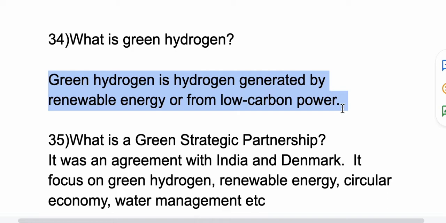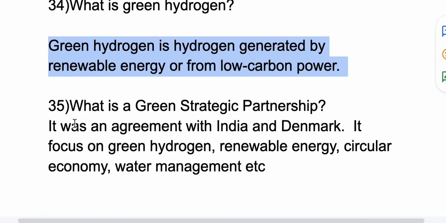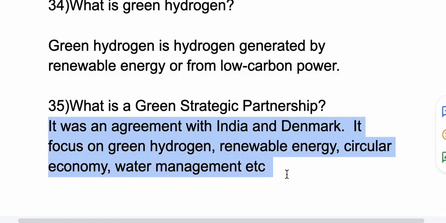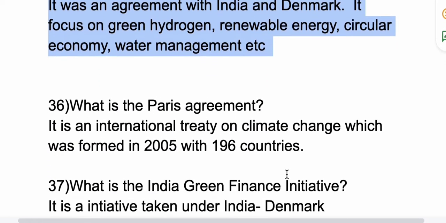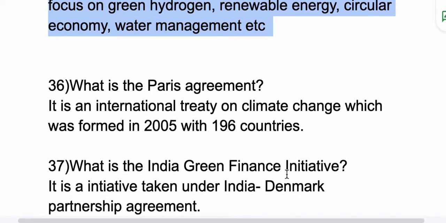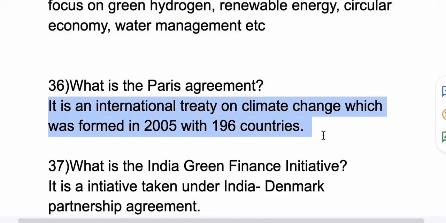35th question, what is the green strategic partnership? So it is an agreement with India and Denmark. It focuses on green hydrogen, renewable energy and circular economy, water management, etc. 36th question is, what is Paris Agreement? So it is an international treaty on climate change which was formed in 2005 with 196 countries.